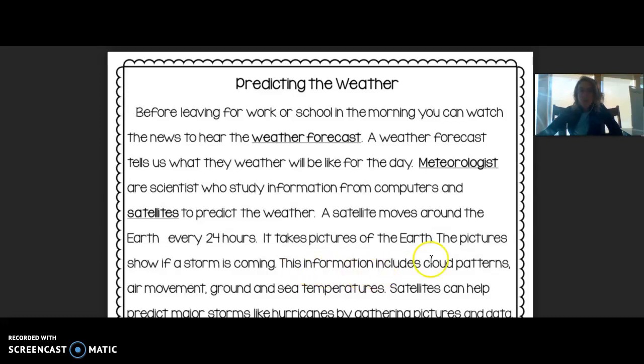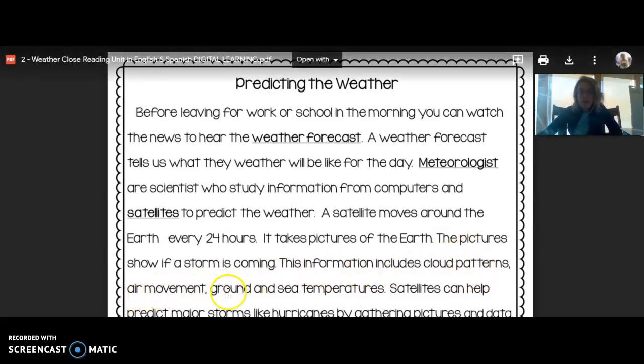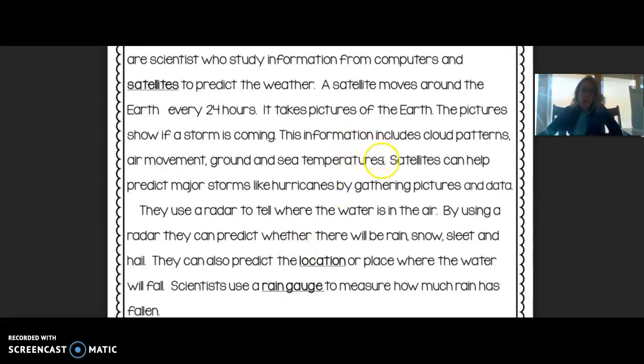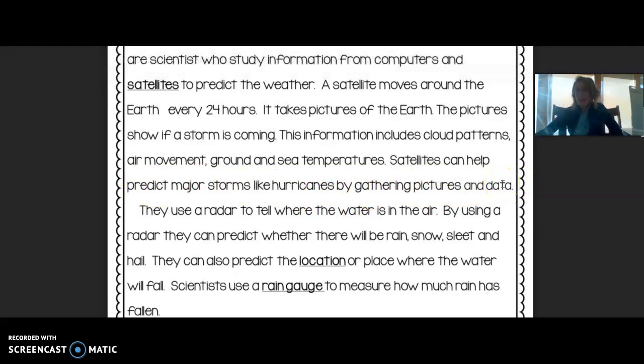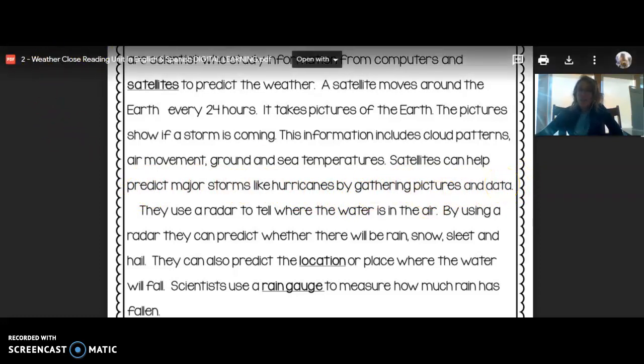This information includes cloud patterns, air movement, ground and sea temperatures. Okay, again, very helpful, but I still would like a little bit more information on what a satellite actually is. Satellites can help predict major storms like hurricanes by gathering pictures and data. I learned a lot about what satellites can do. Hopefully my next piece will tell me a little bit more about what a satellite is.